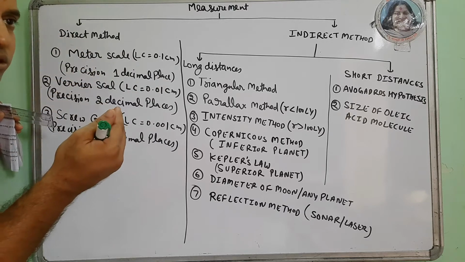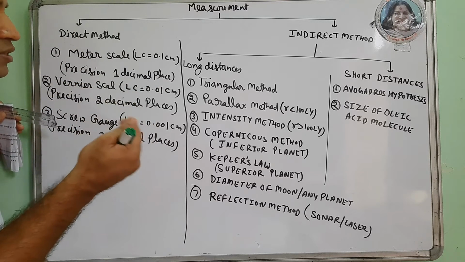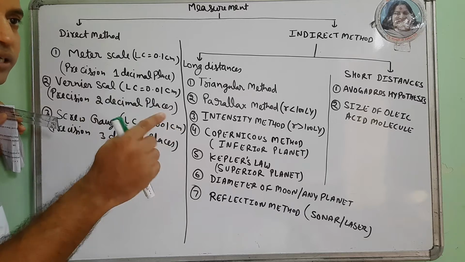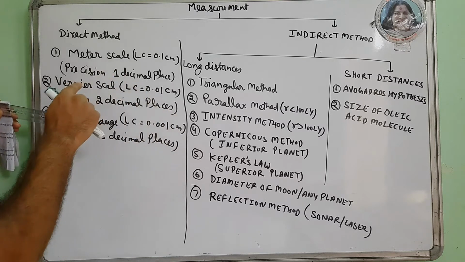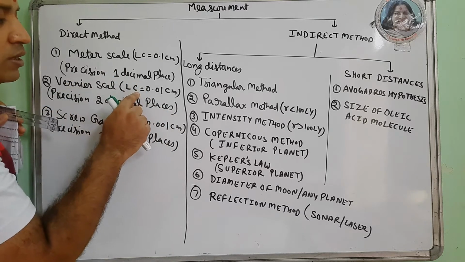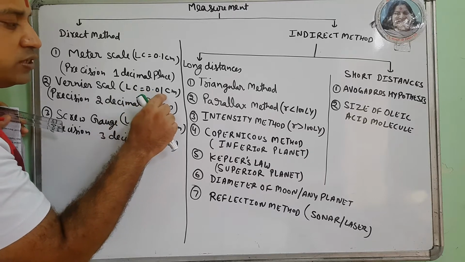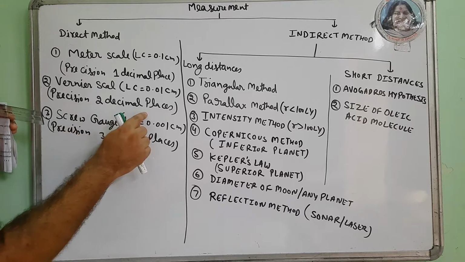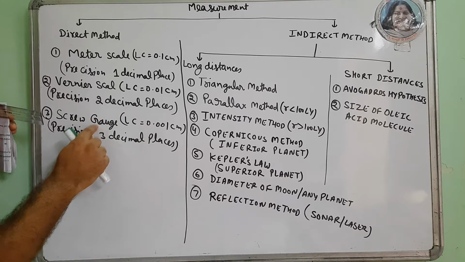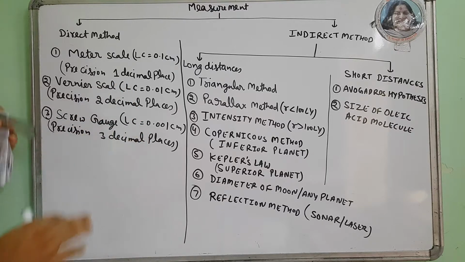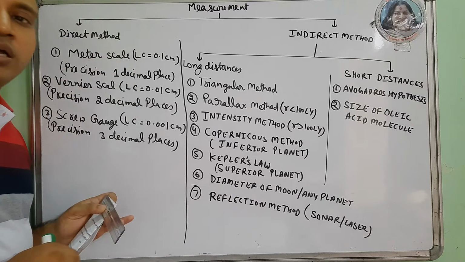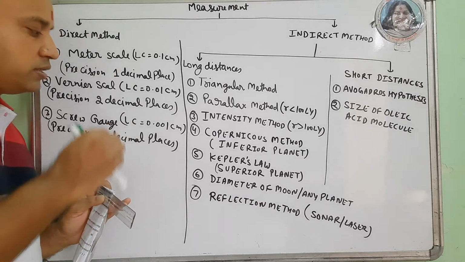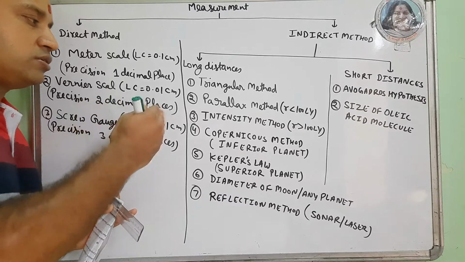Again, I told you that there is a confusion between students between 5.7 and less than 5.7 or greater than 5.7. Then we have the Vernier scale. Its least count is 0.01 centimeter and its precision is 2 decimal places. And now we have a screw gauge, which has 3 decimal places. So these are the direct methods. We'll take the numericals as well as the derivations step by step.